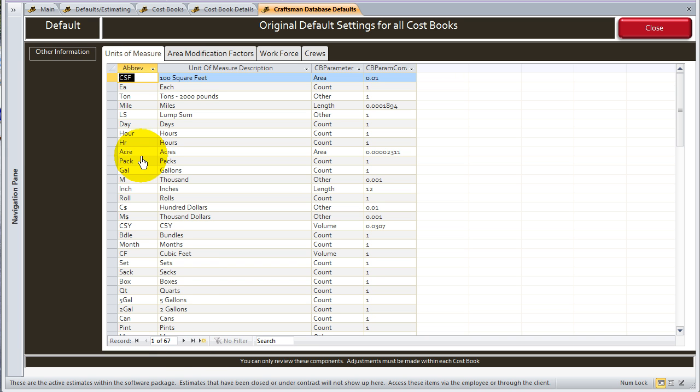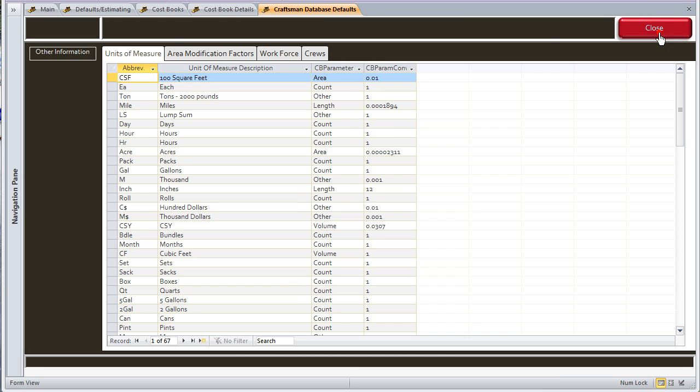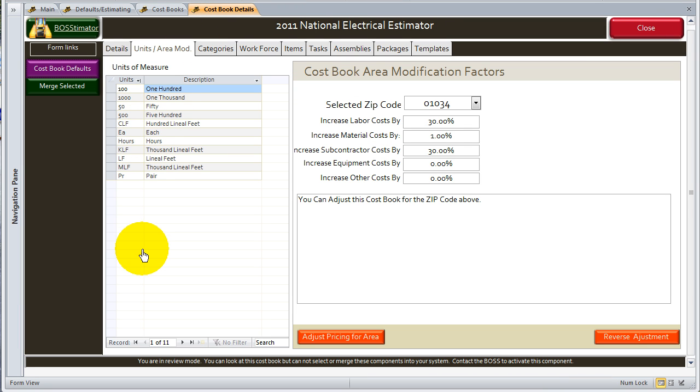The difference is that these 67 are used in some of the other cost books that Craftsman and the BOSStimator have together. There's some 11 total cost books that are through the Craftsman, and if you add all of those up, there's 67 individual units of measure somewhere in that combination. But within this cost book, there are only 11 units of measure.